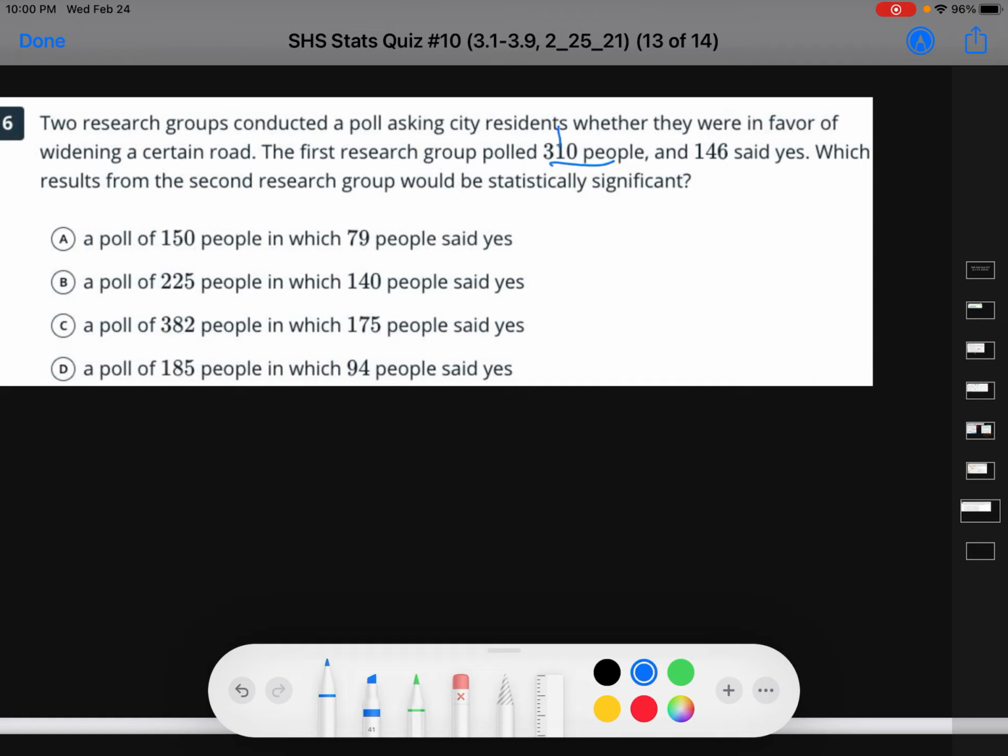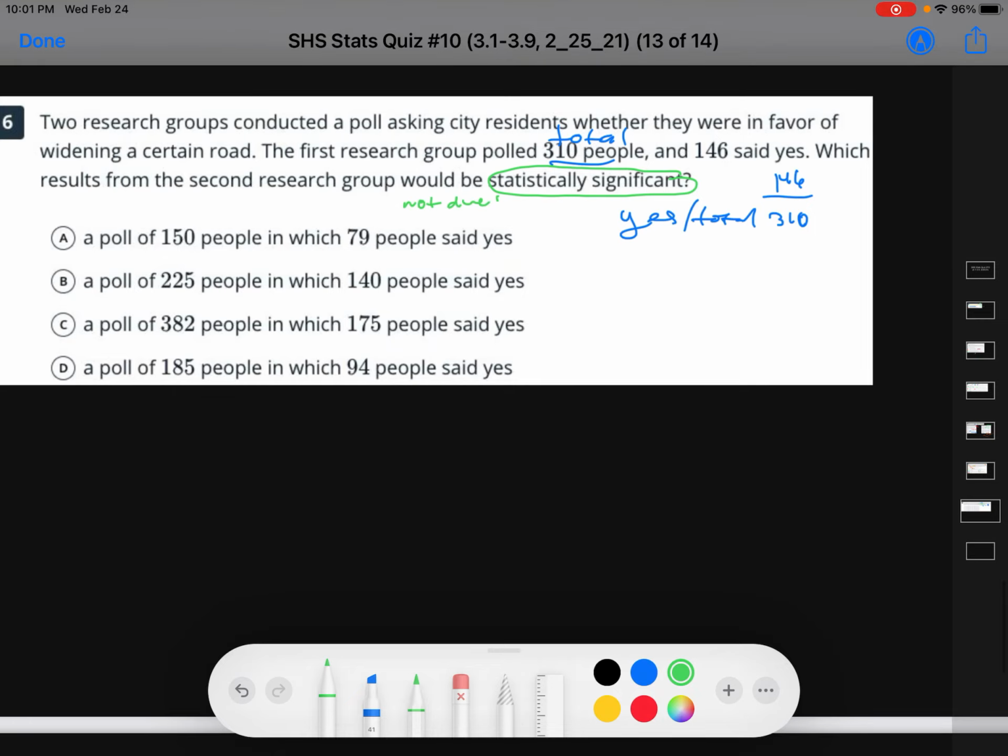Okay, so that's total. And 146 said yes. So yes divided by the total here. So you're going to have 146 out of 310. Which results from the second research group would be statistically significant. Okay, we talked about statistically significant before. We're saying that it's not due to chance. Not due to chance.